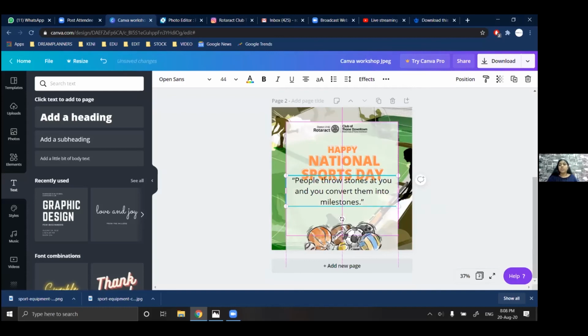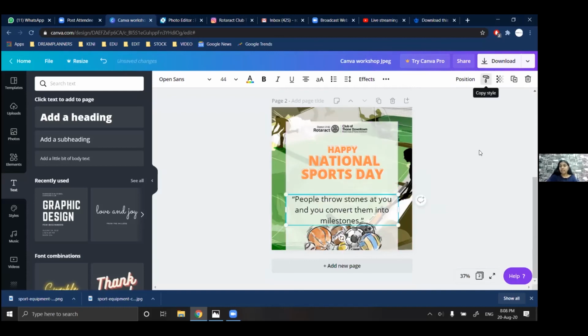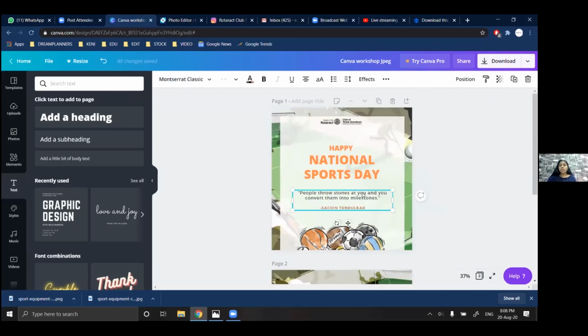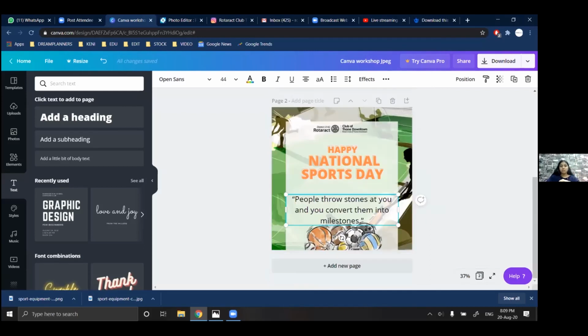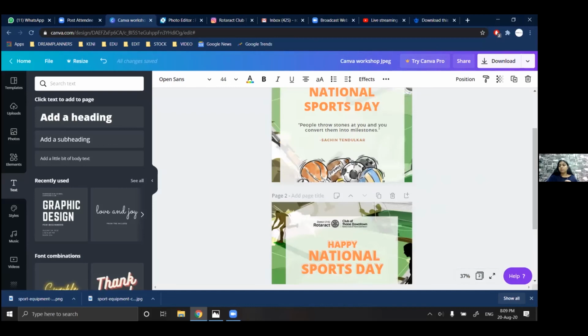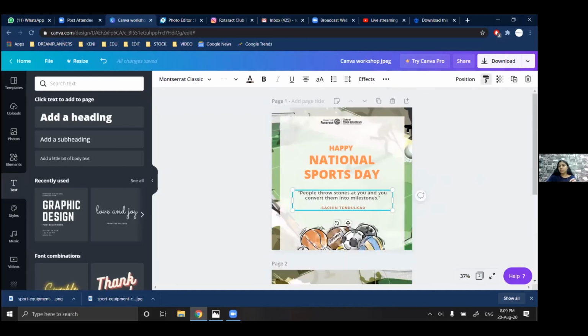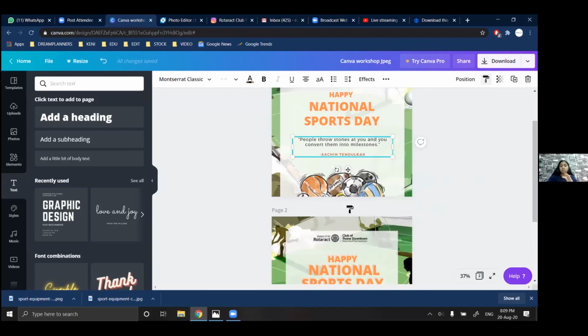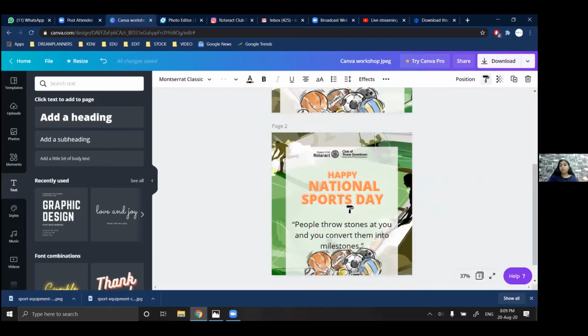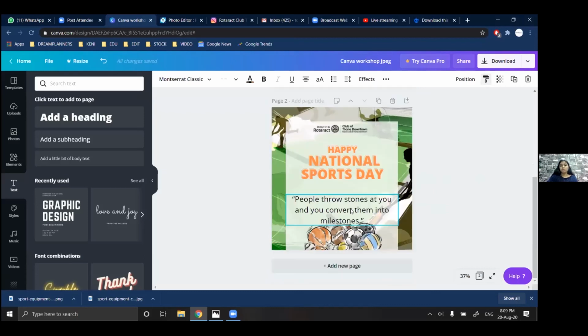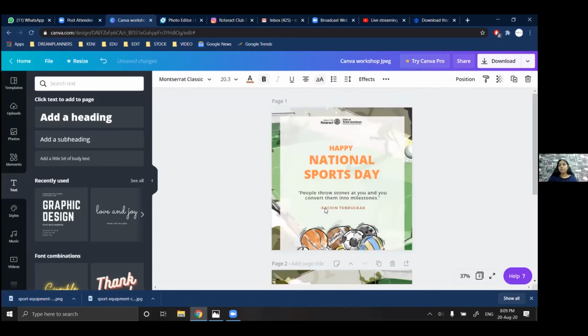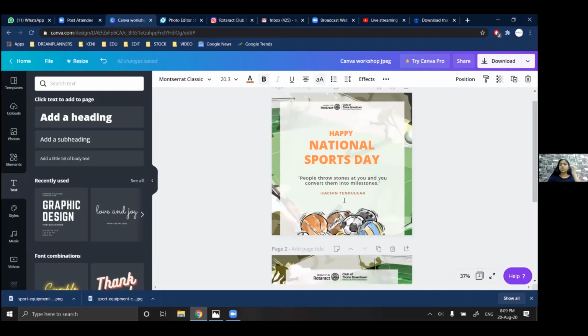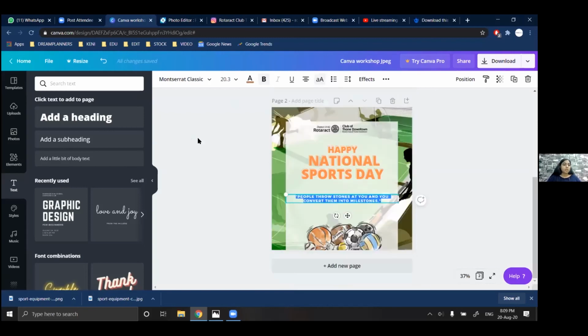Now there is another option here, copy style. If I want this particular formatting to be pasted on this text, I can do that. It saves a lot of time. So I'm just going to click copy style, and then click the text or the image I want to apply the style to. Now it changed to this because I have used this particular formatting for Sachin Tendulkar.